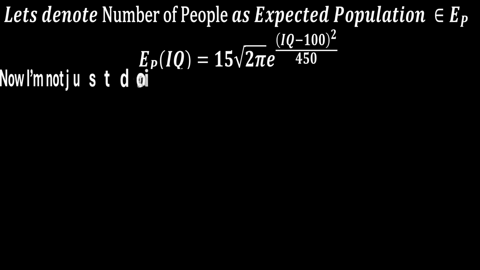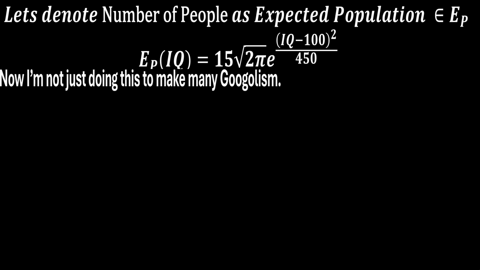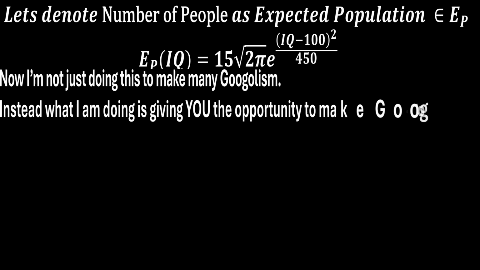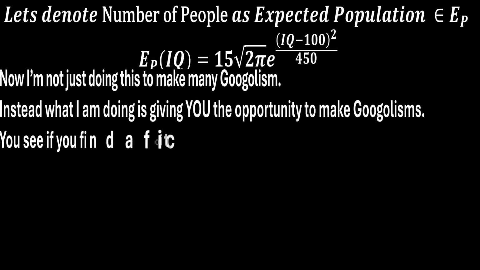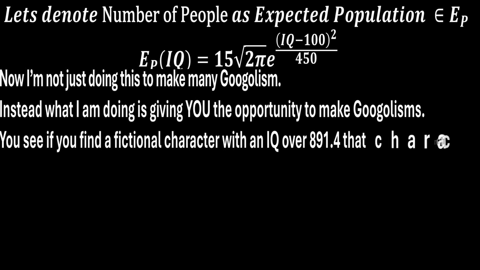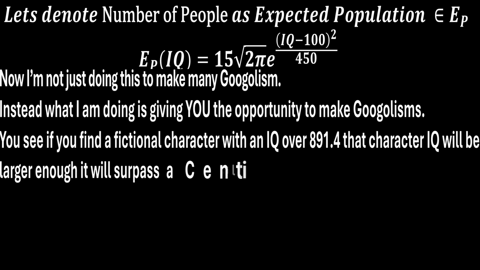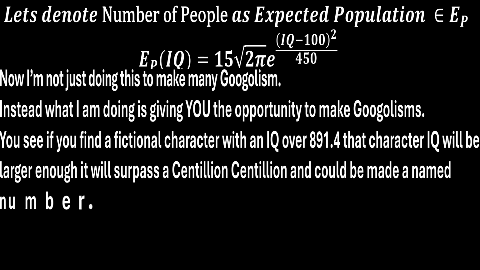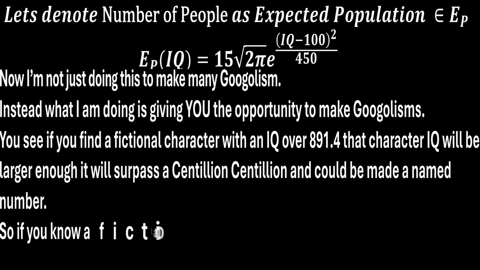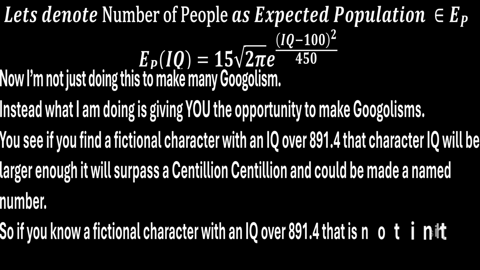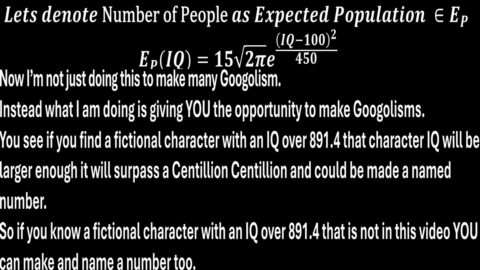Now you see, I'm not just doing this to get a bunch of large numbers on the Googology wiki. Instead, what I'm actually doing is trying to give you people, the viewers, an opportunity to make your own googology. The idea is that as long as you can find a fictional character who's not in this video and has an IQ over 891.4, that character's IQ will be large enough that the population will surpass a centillion. Meaning it's large enough that you can name your own number.